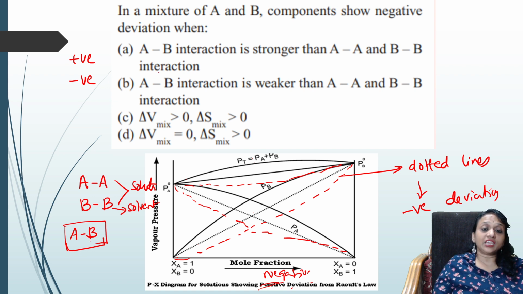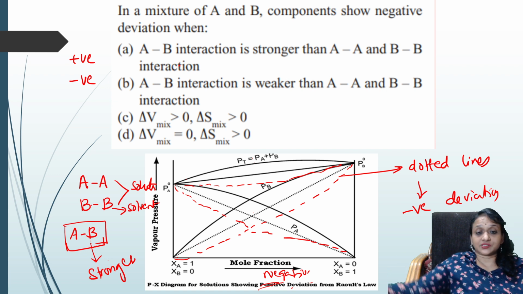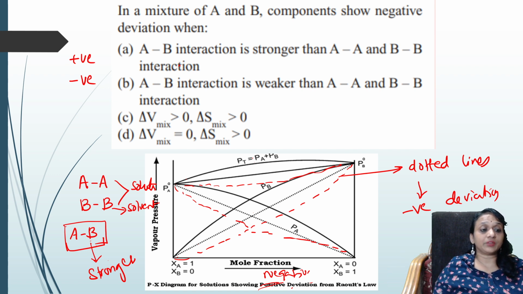If these AB interactions are stronger, suppose this interaction is strong and a new bond has formed, stronger than these two, what will happen? It will not vaporize faster. It will not go into the vapor phase. Then automatically, when it doesn't go into the vapor phase faster, the vapor pressure will become very low, like it will show below the ideal equation.